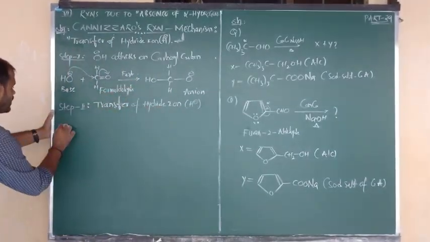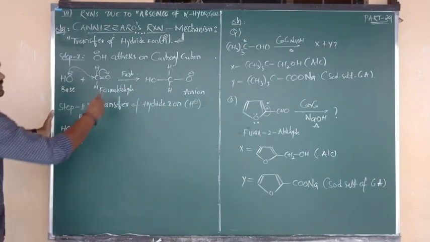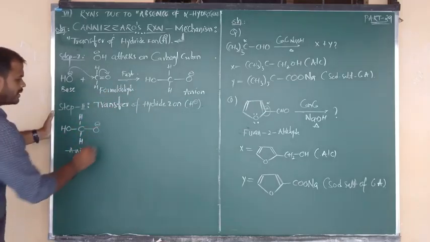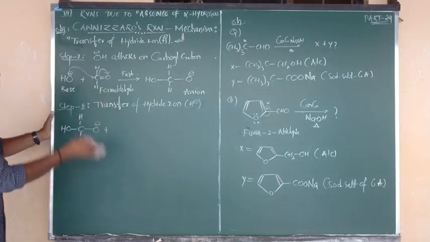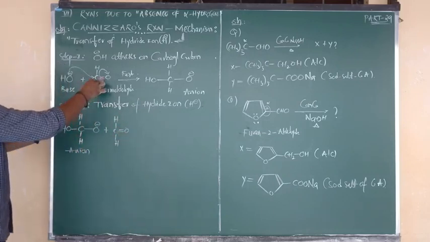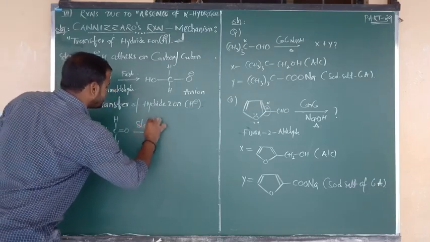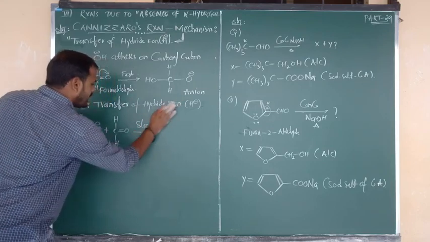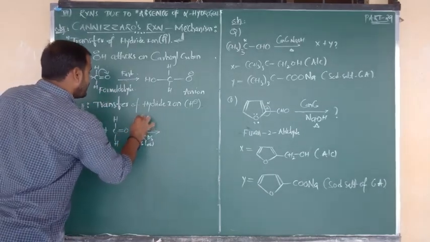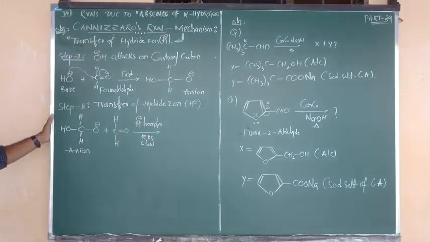What is the anion formula? HO bonded to C, above plane H and below plane H, C connected to O minus. This is the anion. It undergoes reaction with another mole of formaldehyde in the second step. Same thing, H bonded to C, C double bond O. This is the first mole of formaldehyde, this is the second mole of formaldehyde. Now the second step is the slow step, the RDS step. In this step, the H minus ion undergoes transfer. So transfer of hydride ion takes place.